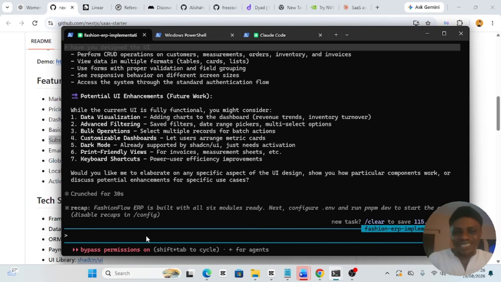Or you can just type backslash resume, and Claude will resume from where it stopped the last time you chatted. These tools are very handy, especially if you don't want the headache of re-explaining your business and your projects all over again whenever you start a new chat. It can be very, very annoying. So backslash resume is one of the commands you can use inside Claude Code to resume from where it stopped.